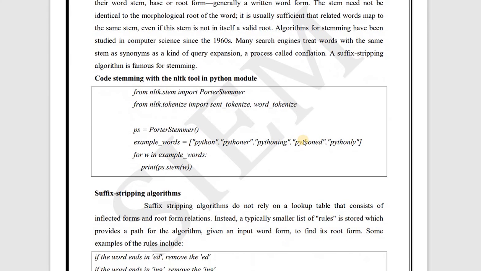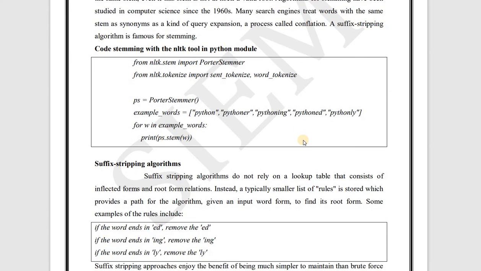So firstly here we have a code for stemming. Let's see this. So even stemming we will implement using the Python programming. We have the NLTK tool. Using this tool we can implement stemming. Now here we need the library Porter Stemmer. So from nltk.stem import PorterStemmer, then from nltk.tokenize import sent_tokenize, word_tokenize.